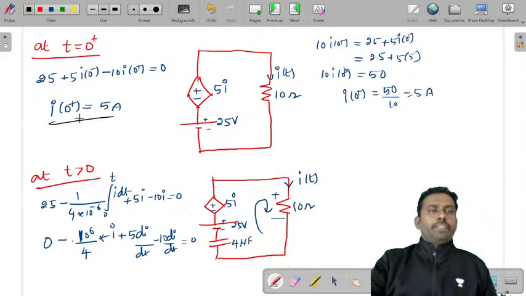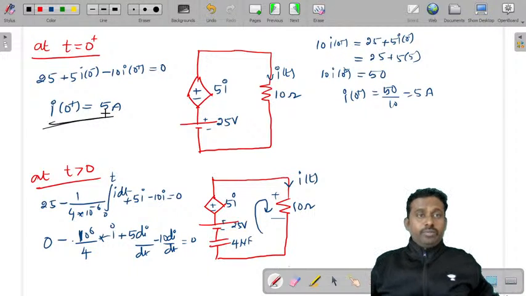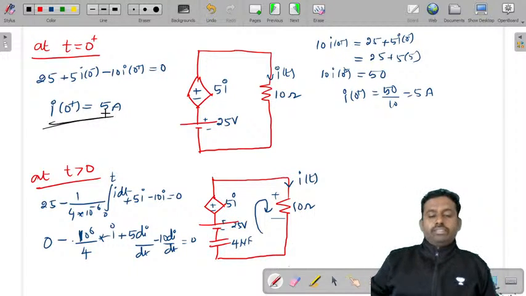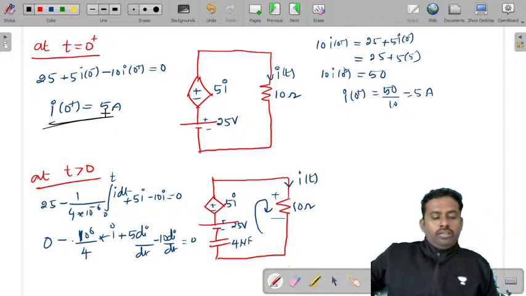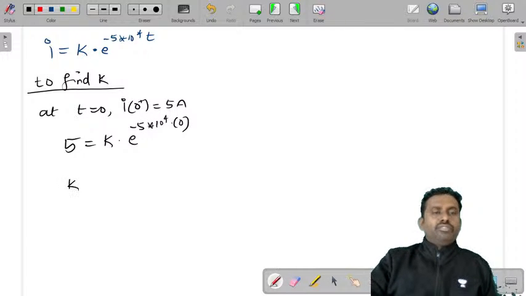So at t is equal to 0, I of 0 plus value is 5 amperes. When this is 5 amperes, you need to find the value of k. So I is 5, which is equal to k into e power minus 5 into 10 power 4 into t, with t as 0. Therefore, k is equal to 5.